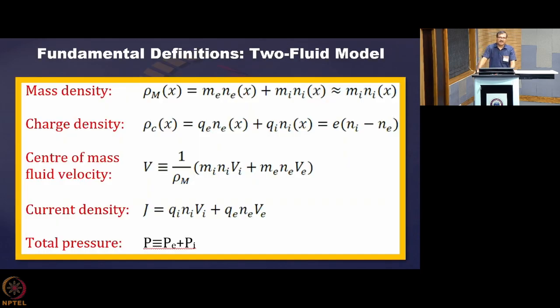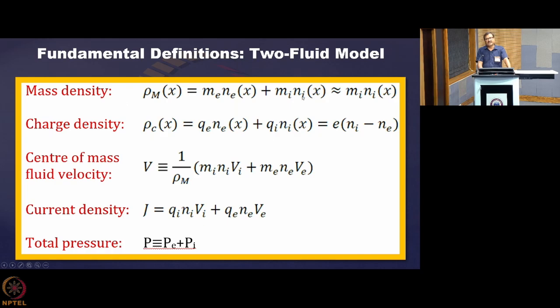So some fundamental definitions that we will require for the fluid model. We are assuming two fluids, one is the electron fluid and one is the ion fluid. Basically, we are assuming that it is a fully ionized plasma, and singly ionized here. So the mass density is the mass of electron times number density of electrons plus mass of ions times number density of ions.